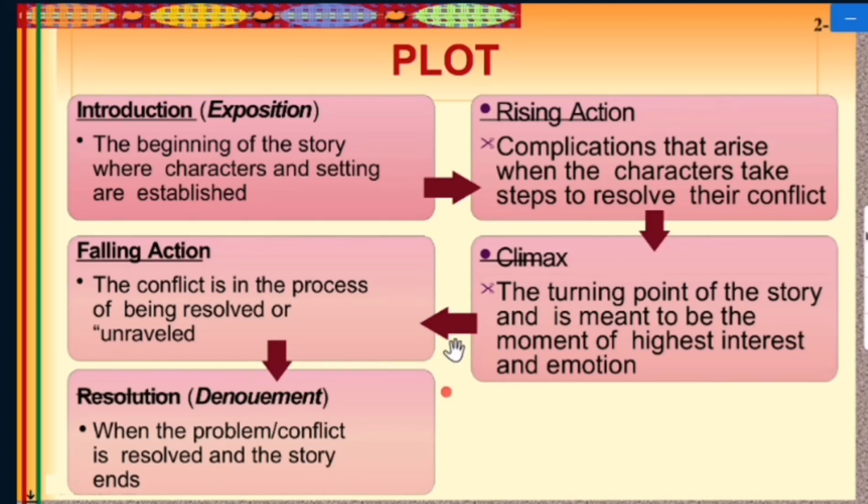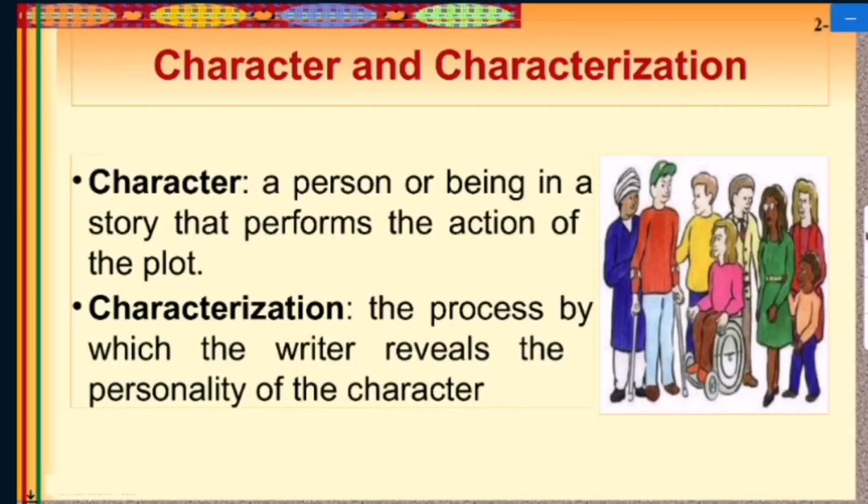So these are the five stages of any plot. Now, after that comes the character and characterization. A character is a person or being in a story that performs the action of the plot. Then comes characterization: the process by which the writer reveals the personality of the character is called characterization.